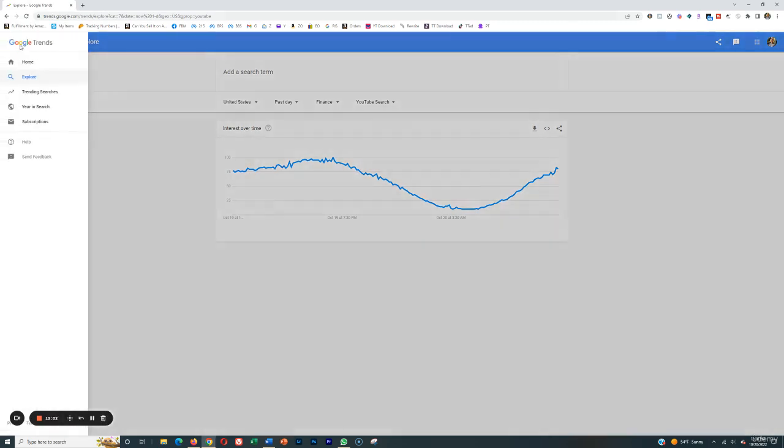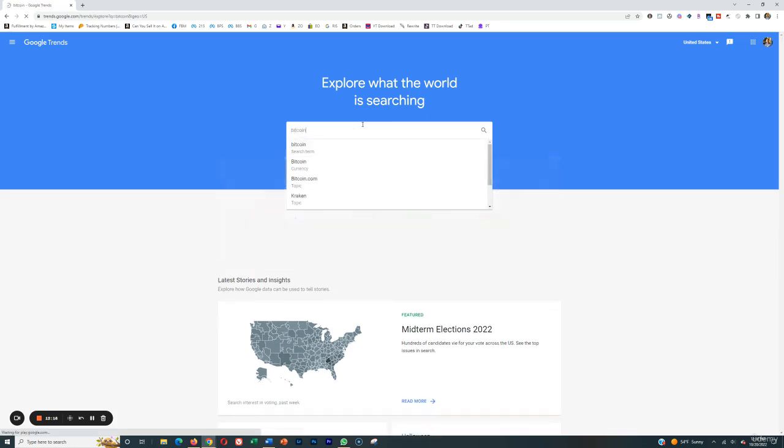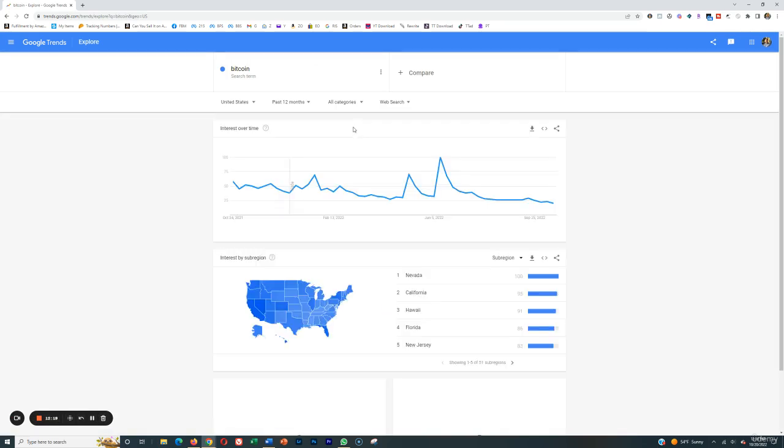So just go to Google Trends. You don't just want to search into the search term. What you want to do is enter a phrase. It can be any phrase in the beginning. It doesn't matter. You just want to get to the screen where you can optimize for specific YouTube traffic that's recent. So we'll type in something like Bitcoin just as a random phrase. It doesn't matter what you type in here. Then it's going to take you to the search page right here.